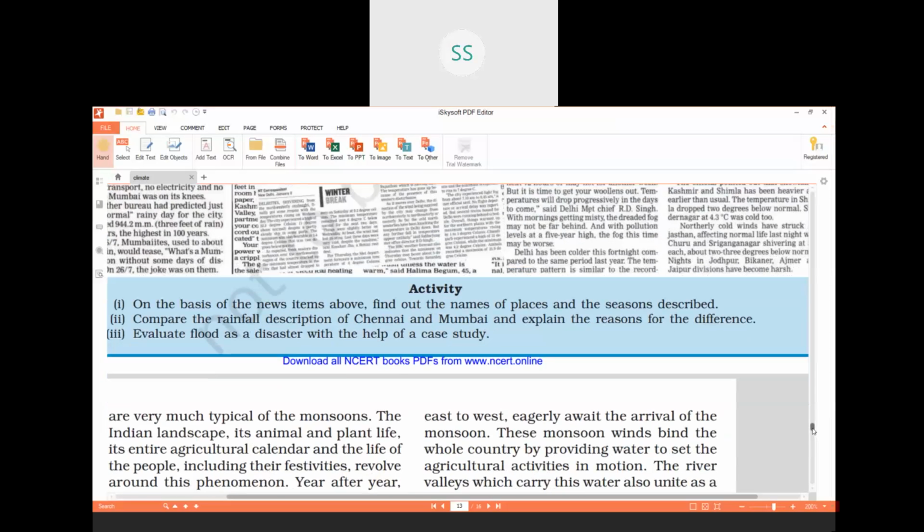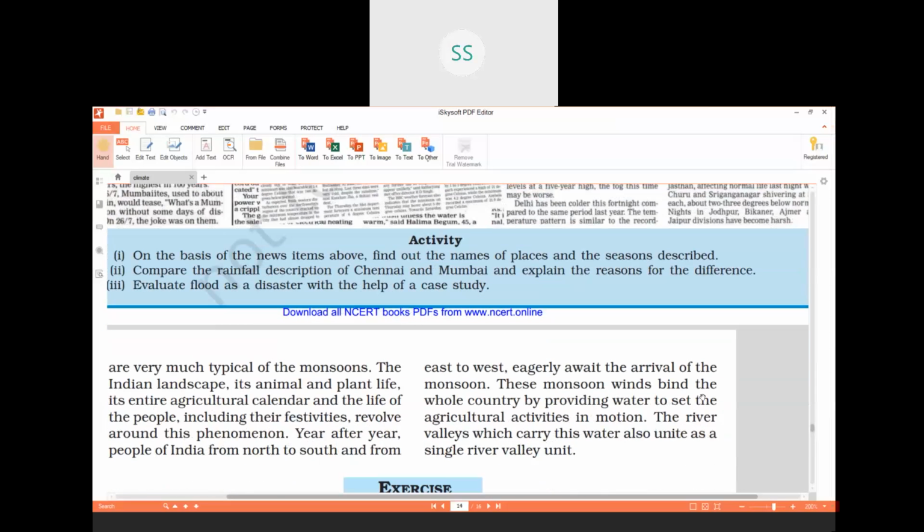And we also studied India's climate: in one word, it is a monsoon type of climate. All the landscape, animal and plant life, agricultural calendar, and life of the people, including their festivities, revolve around this phenomenon. This is the answer, children, for how monsoons act as a unifying bond.